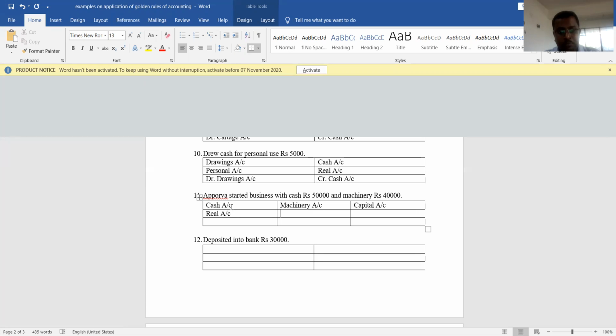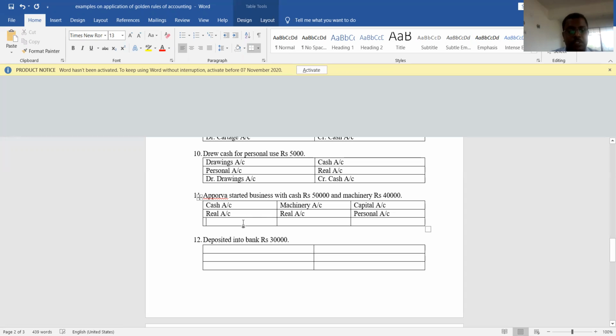It is a real account. Machinery is also an asset. So machinery is also which account? Machinery is also a real account. Now, capital account is which account? Actually, it is a personal account because the capital account represents the owner. So in this particular situation, what happens is that two accounts may be debited and one account credited, or one account may be debited and two accounts credited.